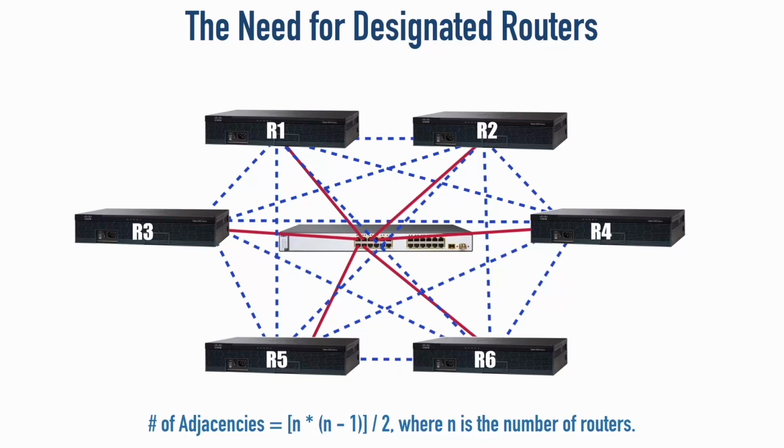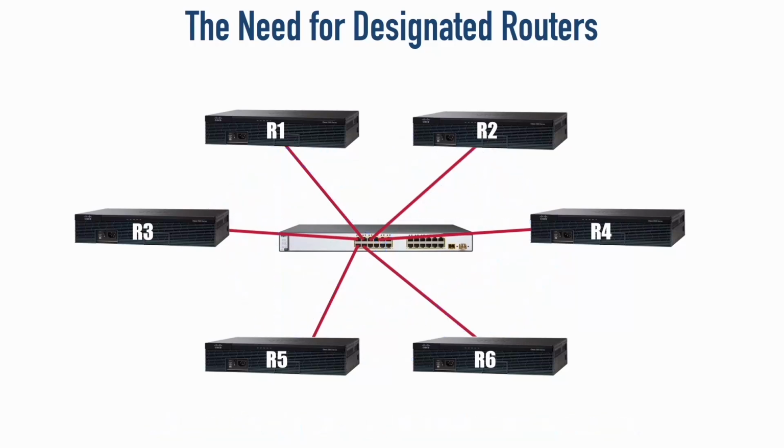So what can we do instead? Well, what we can do is say that maybe 1 or 2 routers, they're high powered, they can handle some extra load. Let's have everybody form an adjacency with them, and then they can be responsible for propagating all this information out to everybody else. That way, everybody doesn't have to be adjacent with everybody else. We call those routers designated routers.